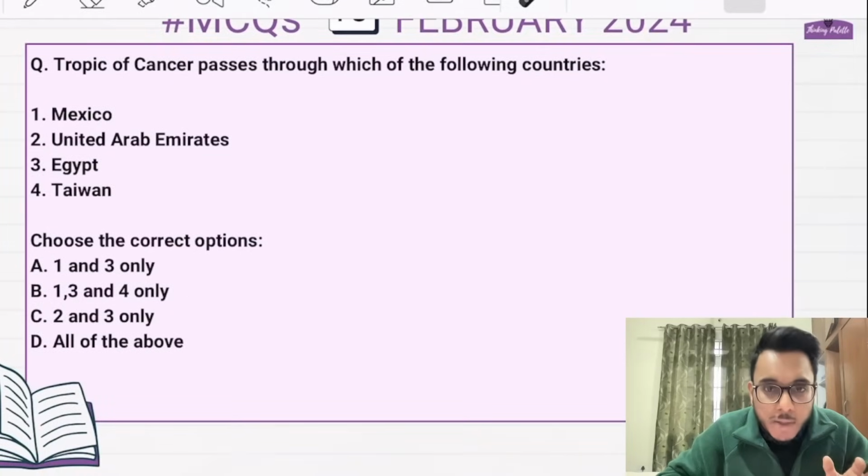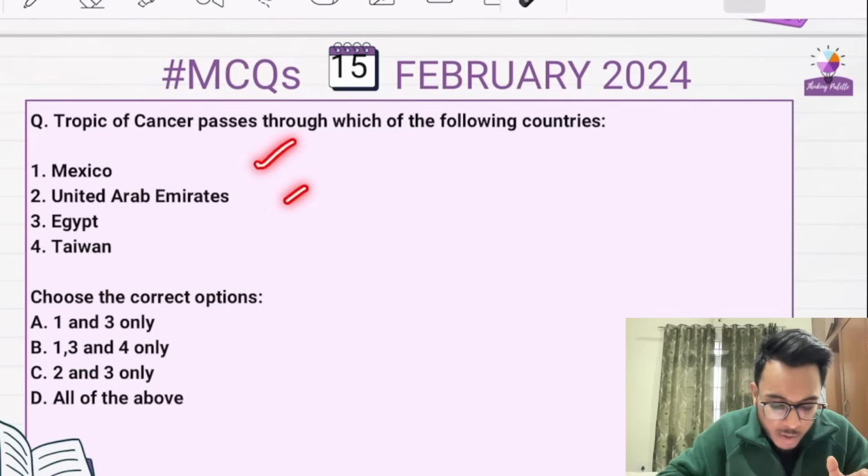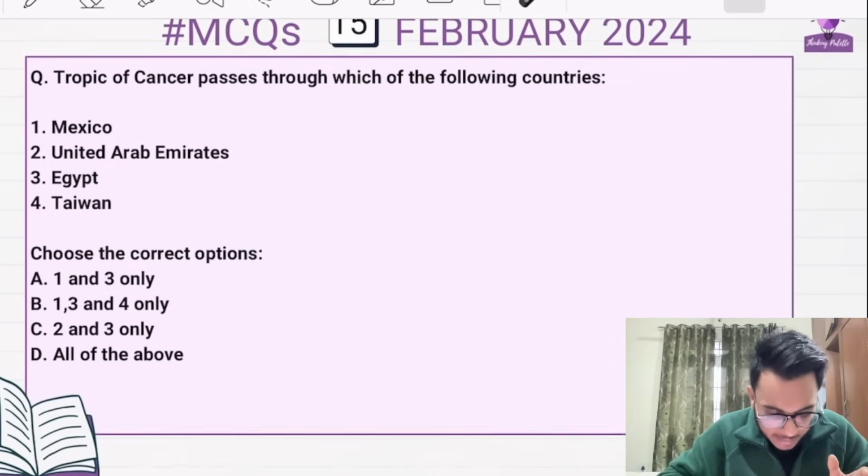Further, the Tropic of Cancer passes through which of the following countries? Mexico, UAE, Egypt, Taiwan. The right answer is D, all of the above.